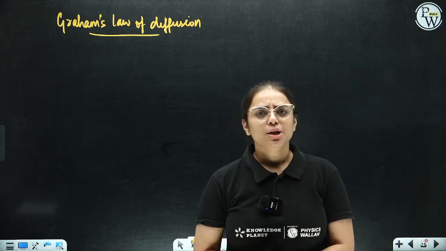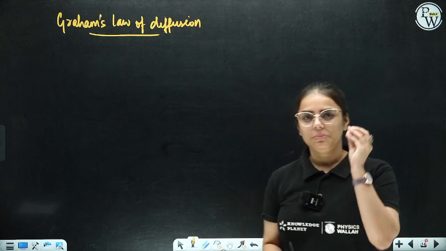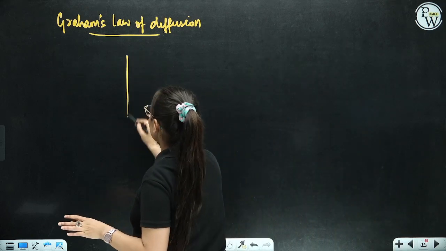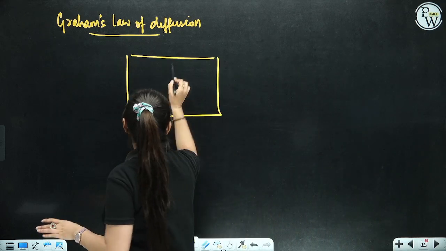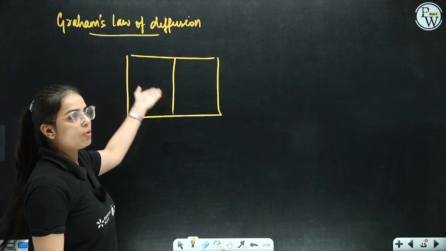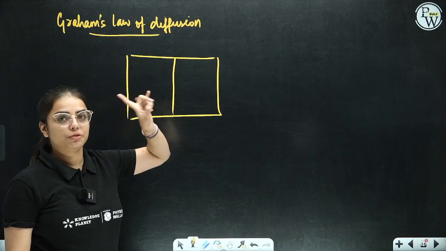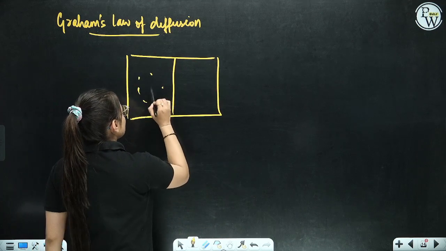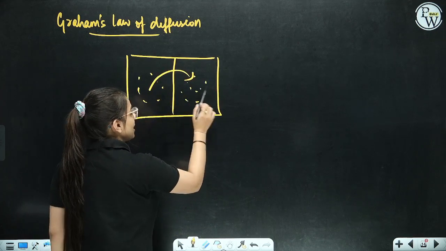Very simple. So then what is an effusion? Let's talk about them in detail. Very simple key concept. See what happens. For example, if this is a beaker and we have kept some particles here and some particles here, the movement of particles from one chamber to another chamber is basically diffusion, right? Movement of some particles from here to here. Okay, that is basically diffusion.